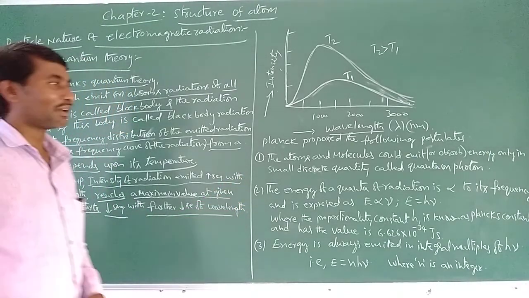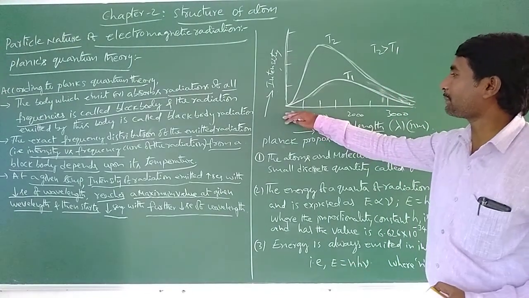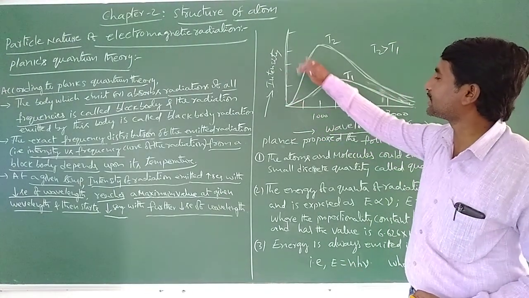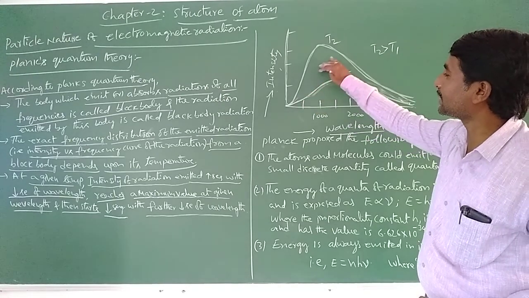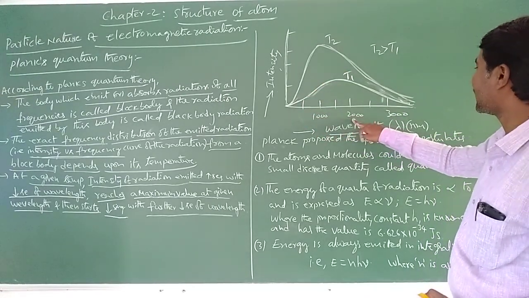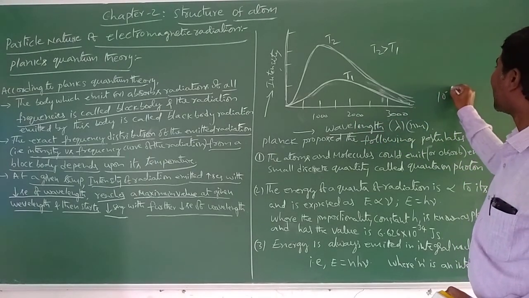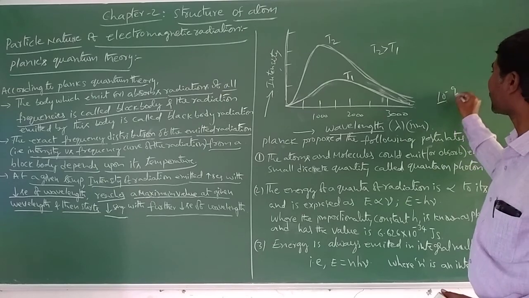Further decrease of wavelength means what? First, at a given temperature, the intensity increases while wavelength is decreasing. This is the decreasing order: 1000, 2000, 300, in nanometers, that is 10 to the power of minus 9.